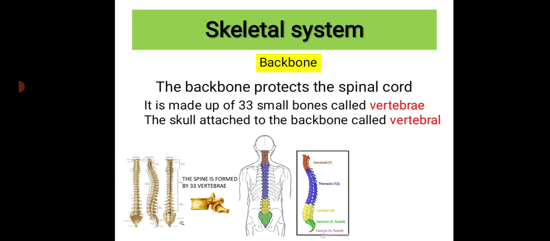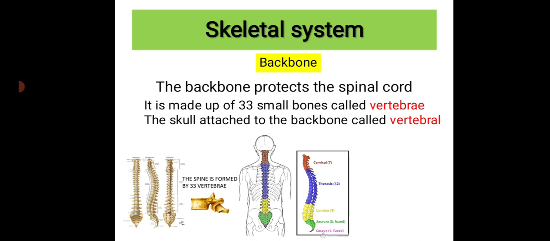Your backbone is present here at your back. It is made up of 33 small bones. Our skull was made up of 22 bones. Here our backbone is made up of 33 small bones, and they are called the vertebral column.